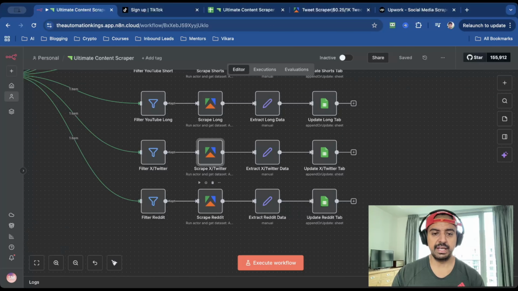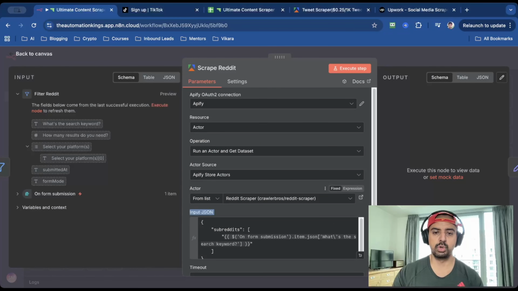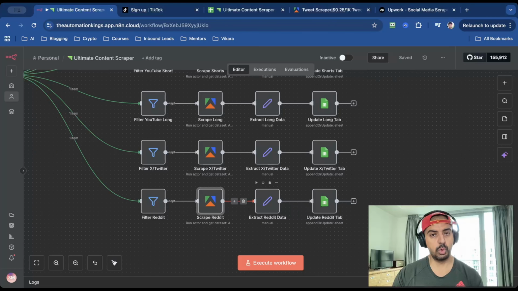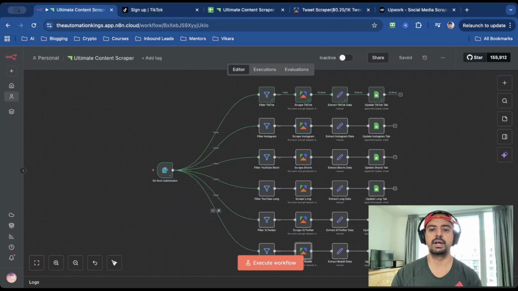And then the last one is Reddit. So this one is Crawler Bros, Reddit scraper. This one's quite straightforward. There's not much in here. You just need this basic JSON payload. And all we're going to need is for the subreddits, we're just going to use a search keyword. Remember to extract the data that you want and then save it in the Reddit tab on the Google Sheets. And there you have it. That's the entire system in a nutshell. Looks complicated, but it's really not.